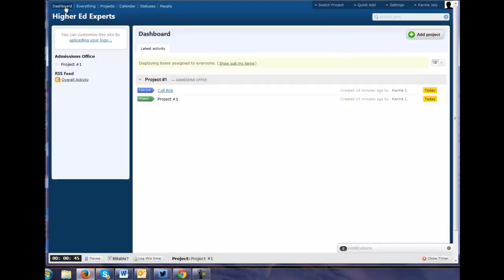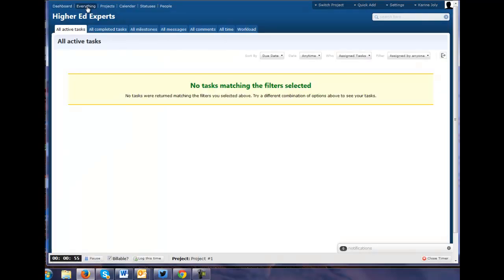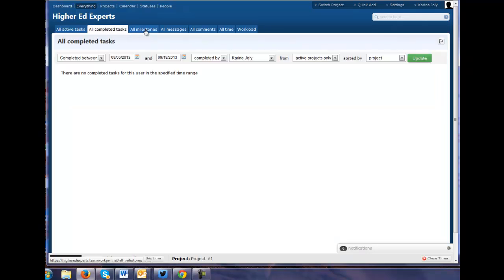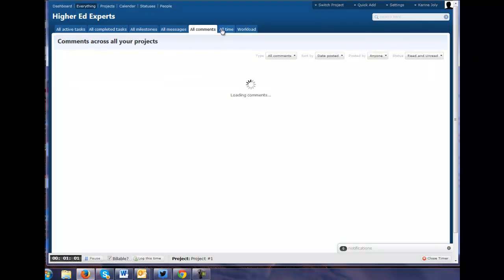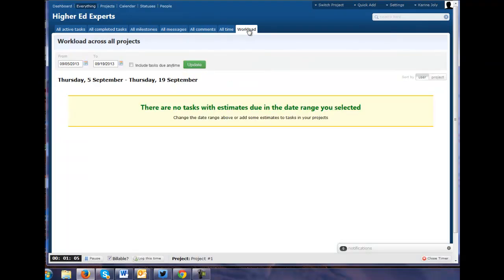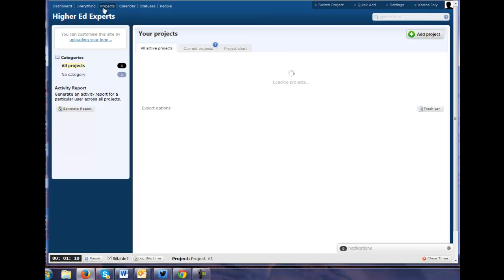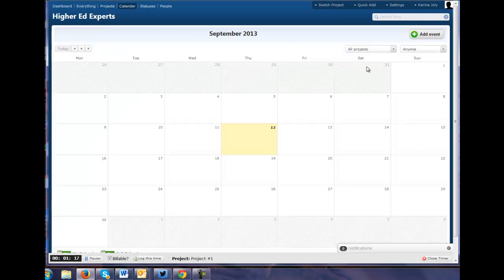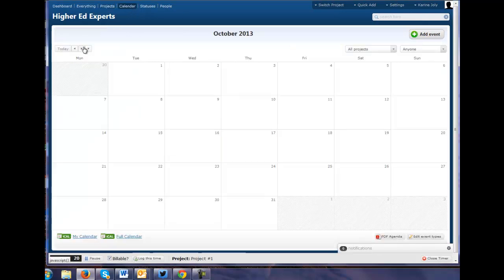Let's just give a quick look at the other tabs. So here you have your dashboard. Oh, here you can check tasks completed, milestones, messages, comments, all time, workload. It's very nice. And here for your projects, active projects, current projects, a calendar view, which is always nice.